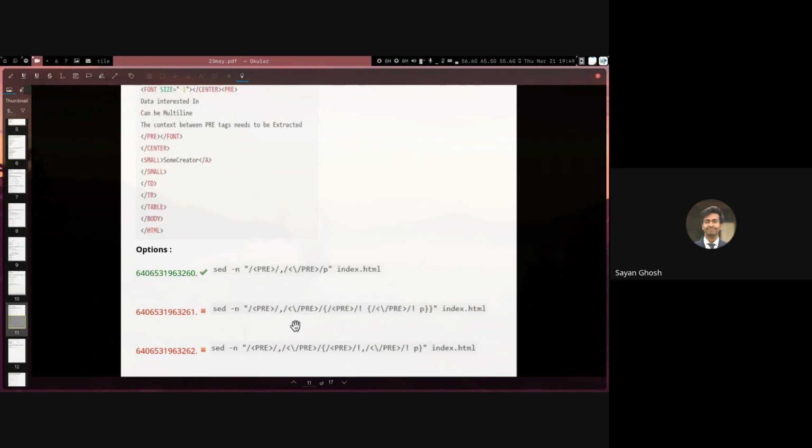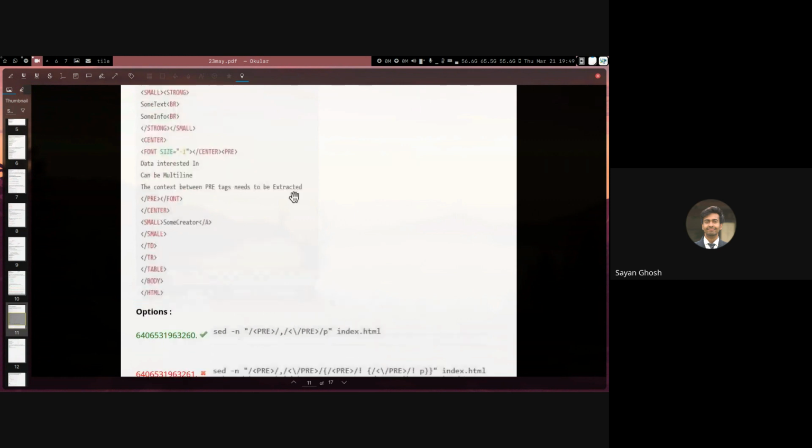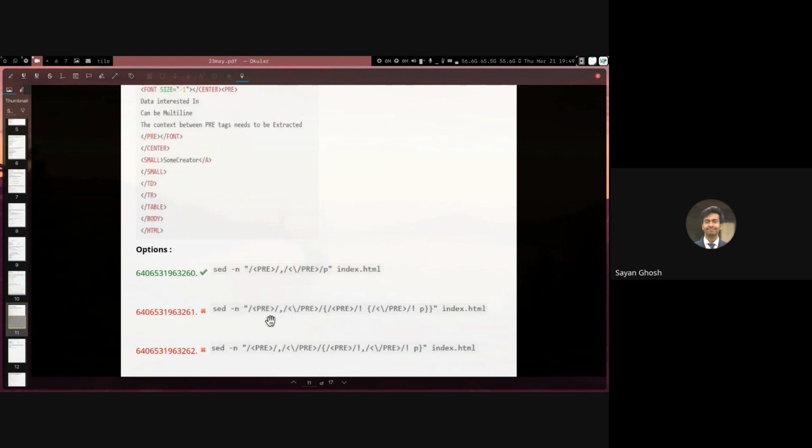This will print everything in between them, including those lines. So this second option is correct if the question asked us to print everything in between except the starting and the ending line. Obviously, if it is correct for that case, it is not correct for this current case. So why is it correct for that case?